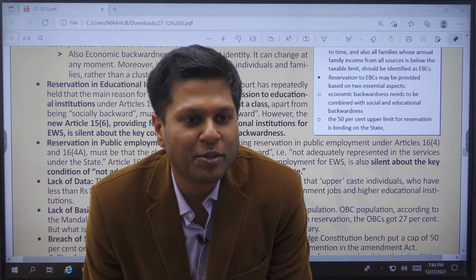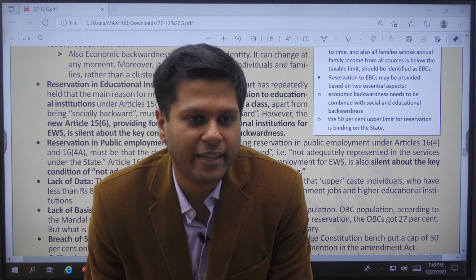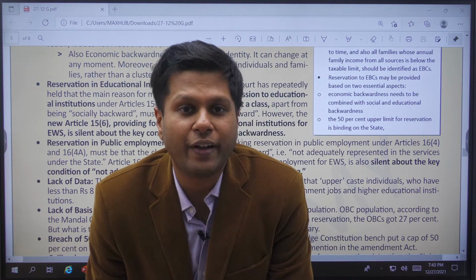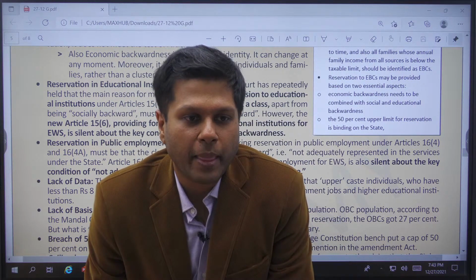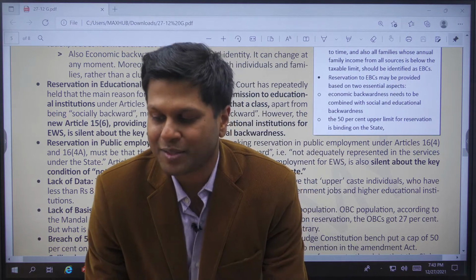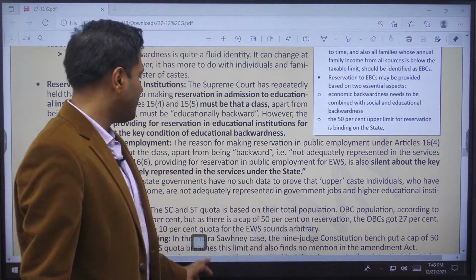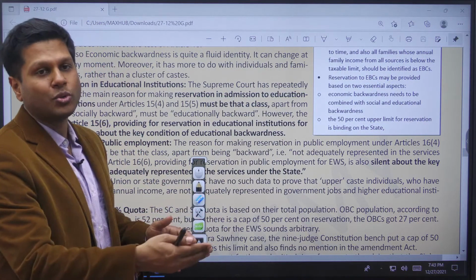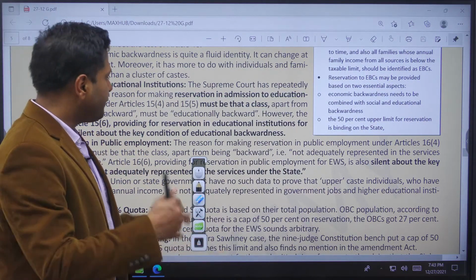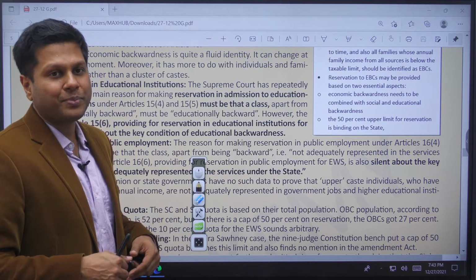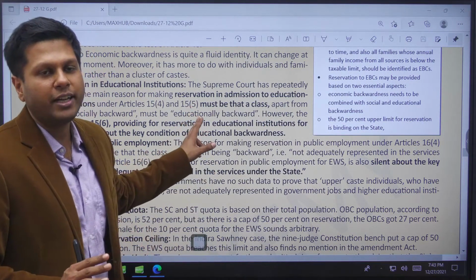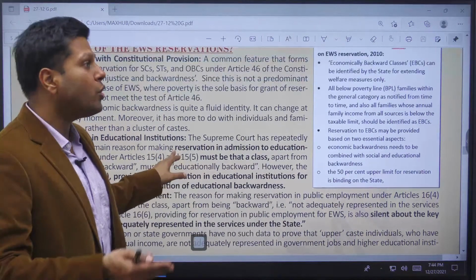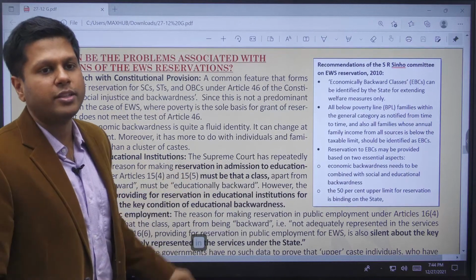Sir, if you can give examples of educational backwardness, educational and social backwardness. These are the two factors that are taken together. Educational backwardness is first time going to college. But educational backwardness has to be seen with other backwardness, social backwardness also, right? If you see only educational backwardness, then this is not according to the constitution, right? Article 15 does not warrant only educational backwardness. This is what is mentioned.